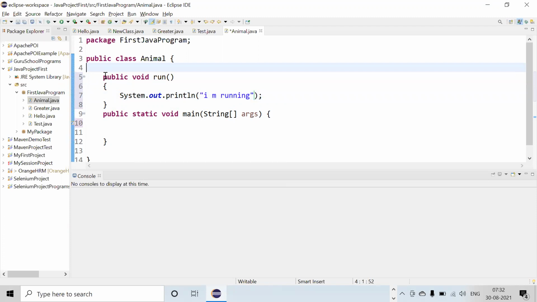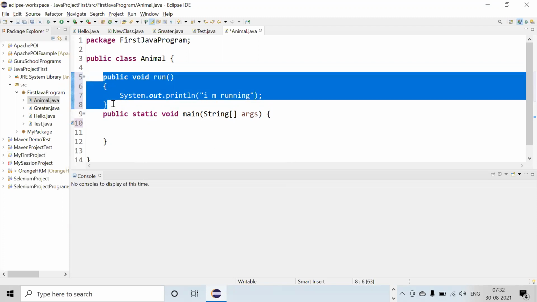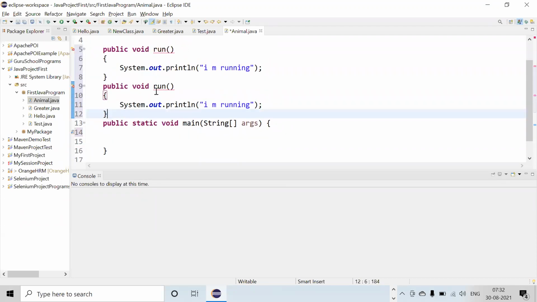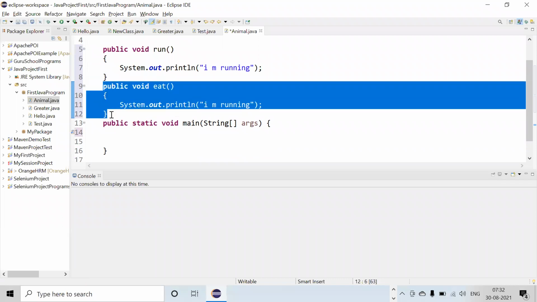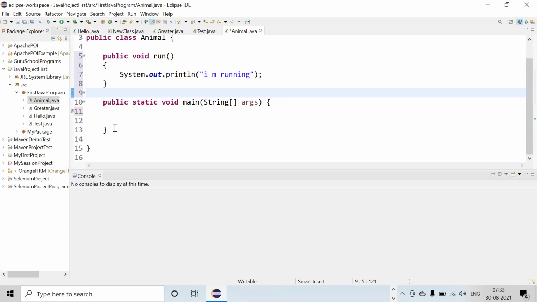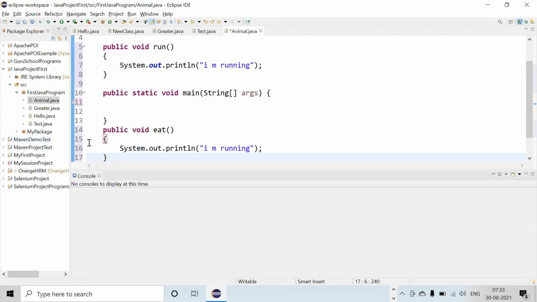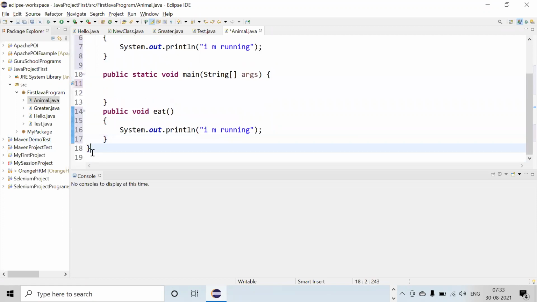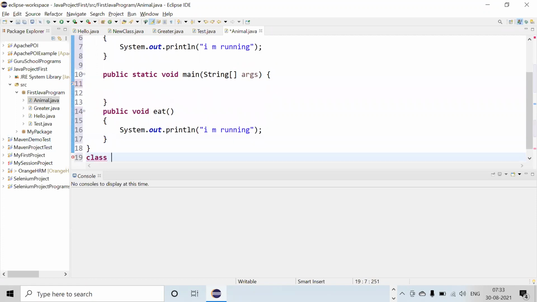And there is one more method. Suppose I have written it anywhere. You can write it either before or after this class, it will execute wherever you write it. That doesn't matter. Now there is one more class I have written, class bird.